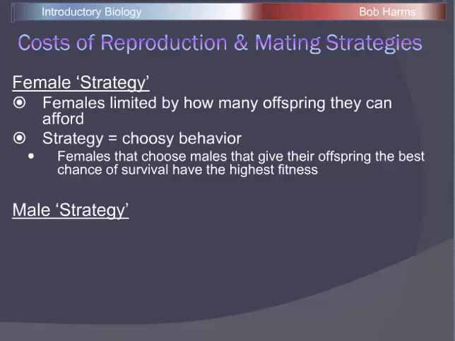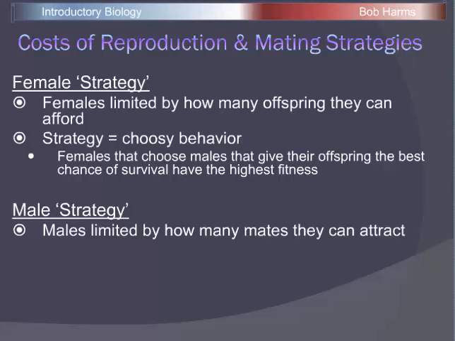If we look at males, we would not expect to see choosy behavior because, again, males are not going to be limited by how many offspring they can have. So if a male mates with a female that doesn't have good genes and those offspring don't survive, it doesn't really cost the male anything. So males are going to have a different strategy.